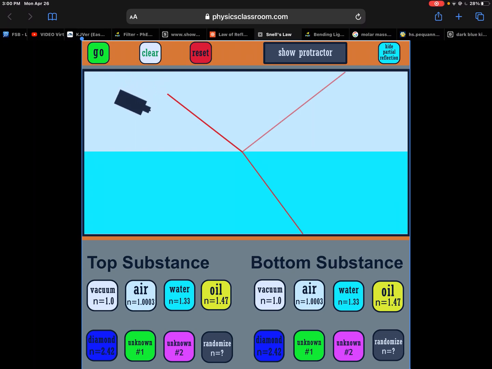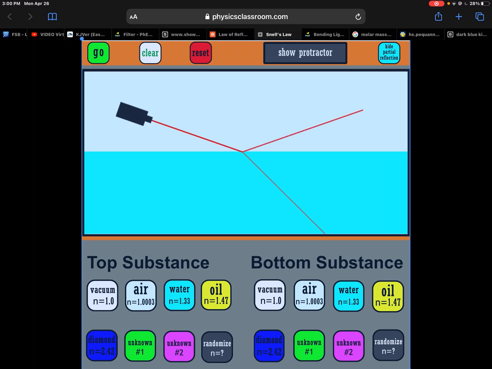Now there's going to be a point where none will refract. As long as I'm at an angle, but if I keep moving up at a certain point, there's still refraction there. If I get to here, there's still refraction. And here, light no more is refracted, or reflected.